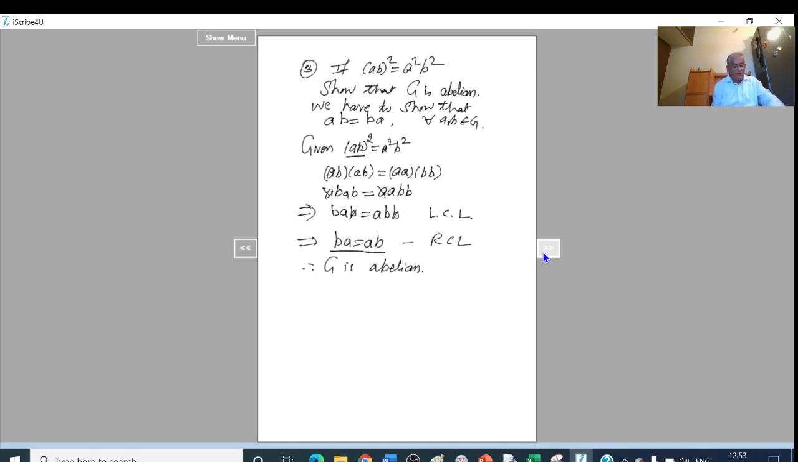Next, I will go to example 4. What is example 4? Example 4 is, if G is a group of even order, then there exists an element, say E.